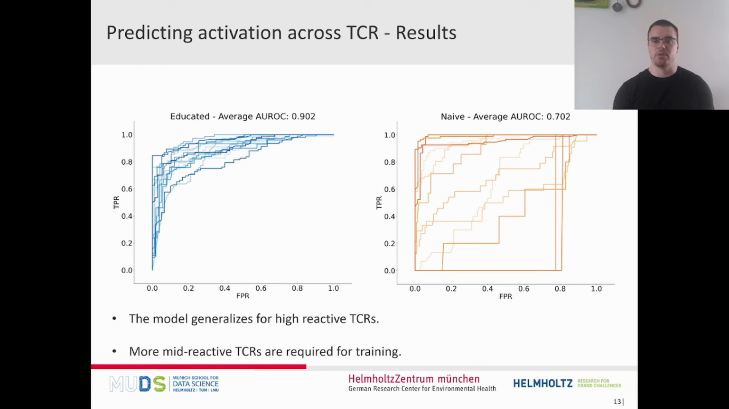This is quite intuitive because most of the highly reactive T-cell receptors will recognize the epitope in a similar way. However, there are many ways for these mid-reactive T-cell receptors to look, so we would need a much broader coverage to actually be able to predict them well.